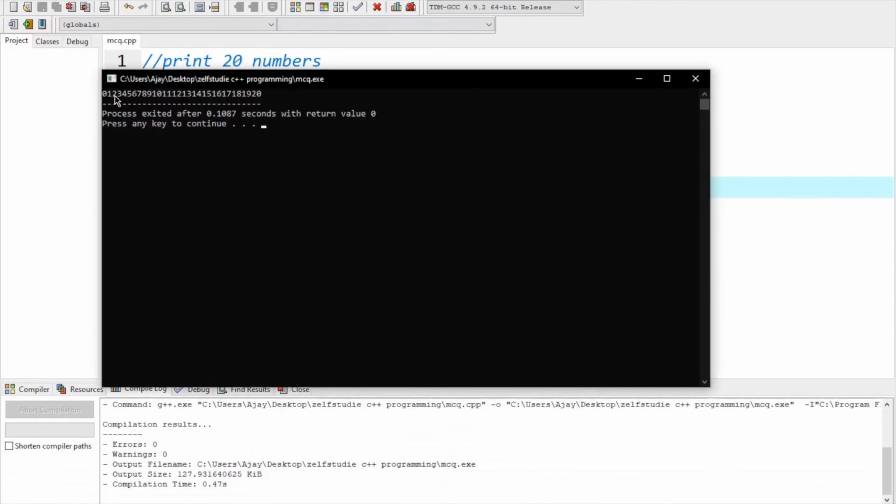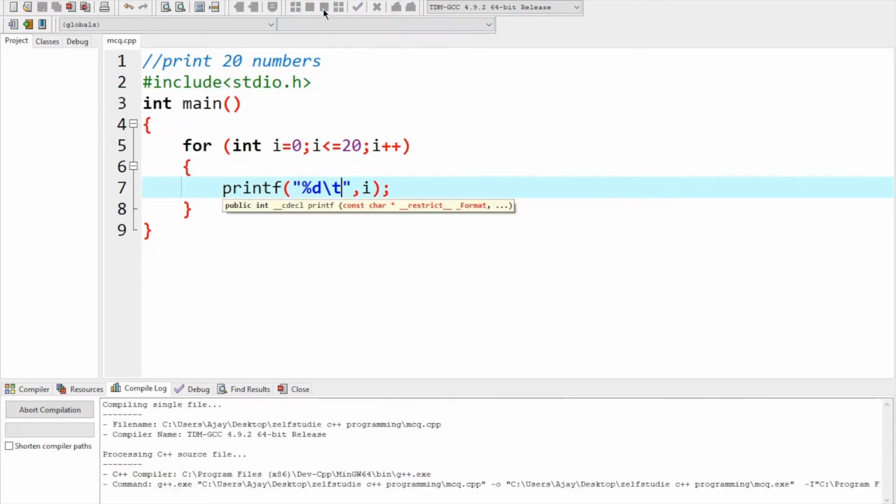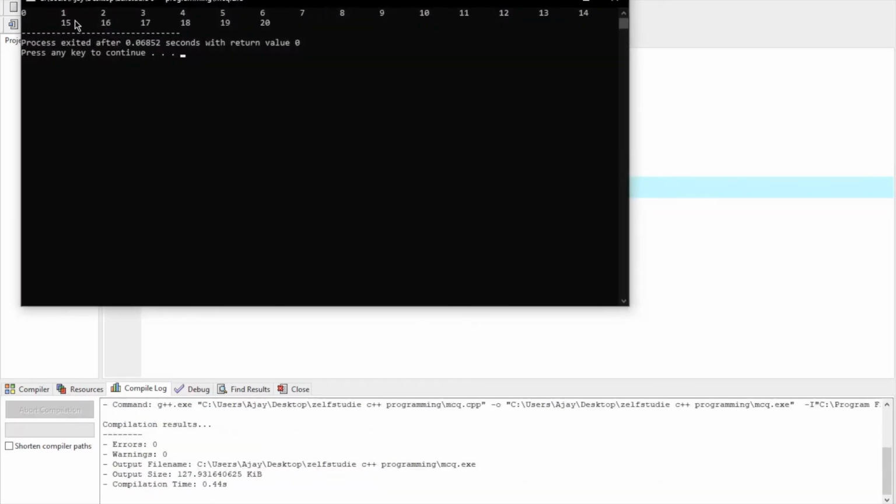You can see 0 1 2 3 4 5 6 up to 20. Let me write it in a new line. Instead of writing a new line, I'm going to write a new tab. Tab space, 8 spaces. See 0 1 2 3 4 5 6 7 8 9 10 up to 20. So cool, right?